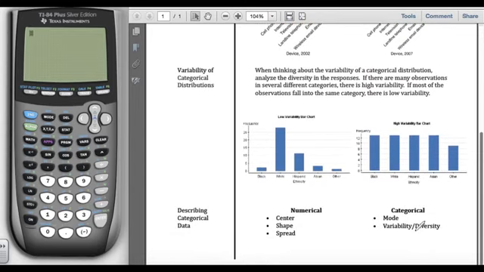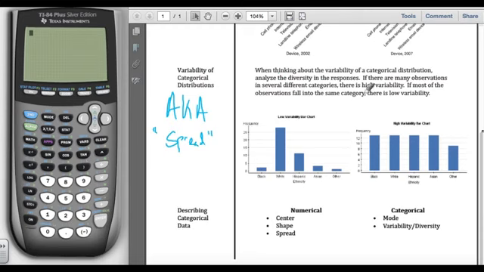Now for the variability, aka the spread. Just like numeric displays had either a higher spread or a lower spread, bar graphs have the same classifications.